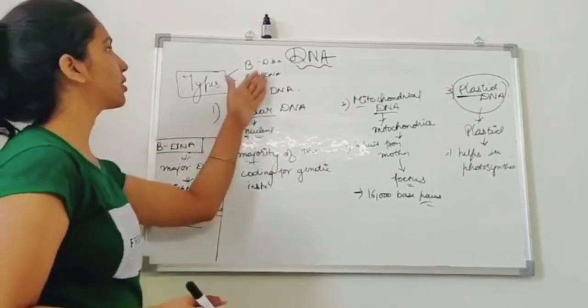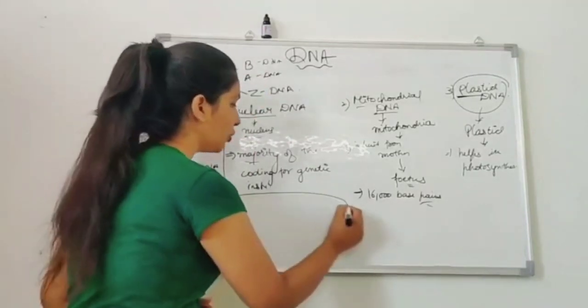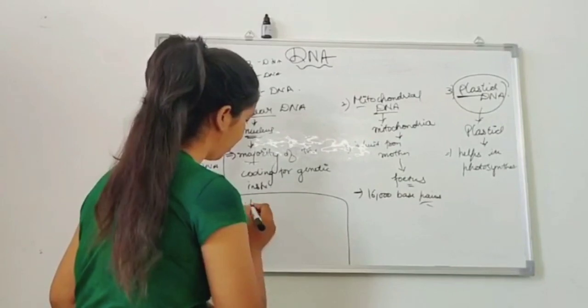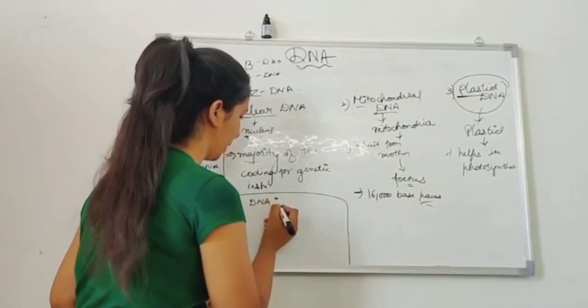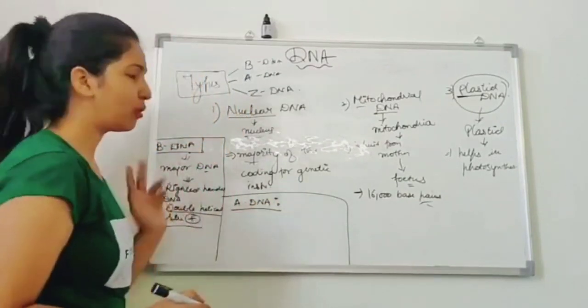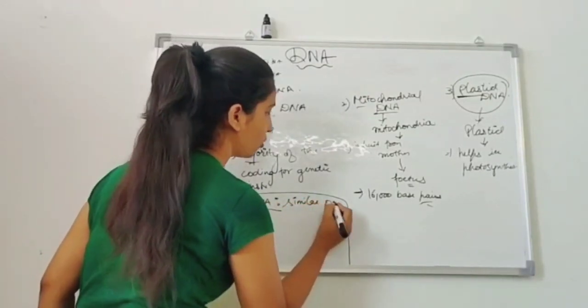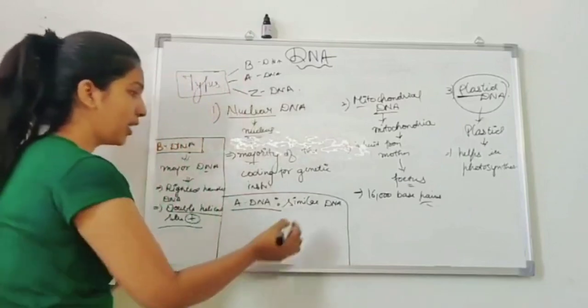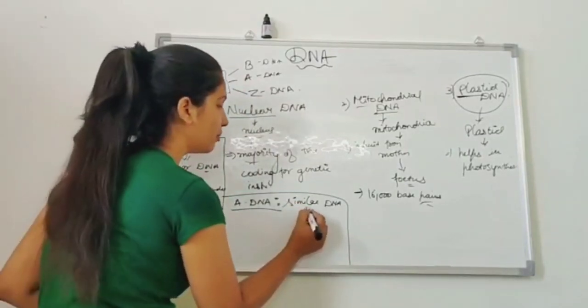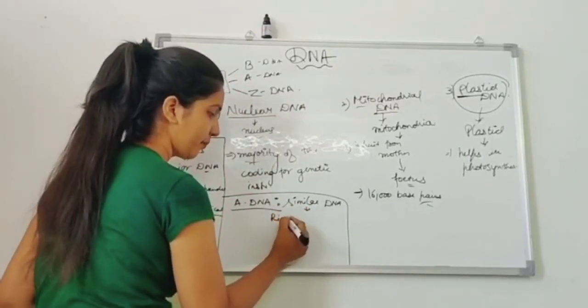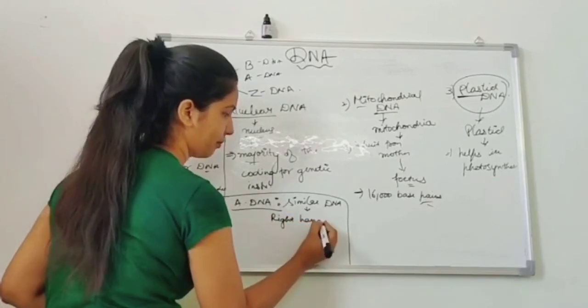So let's discuss the A DNA. You need to learn this A DNA from two perspectives. A DNA is similar to the B DNA. But why do I need to study it? It's similar to the B DNA in that it is right-handed and double helical.